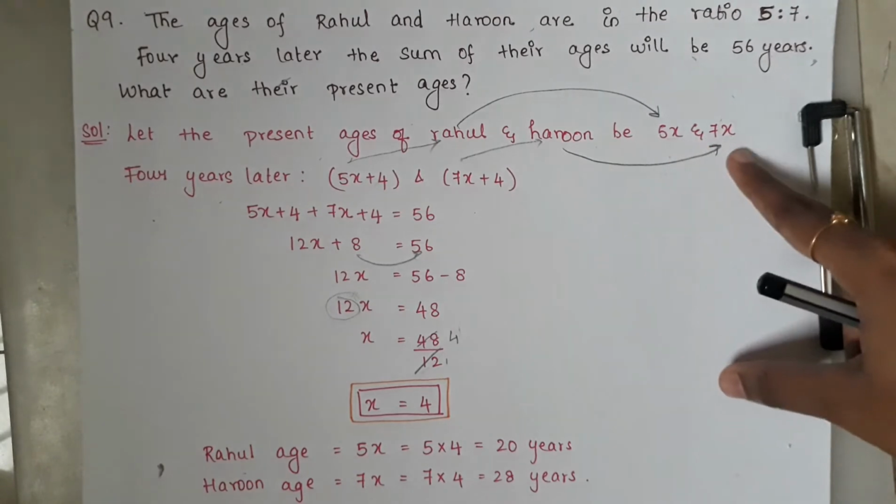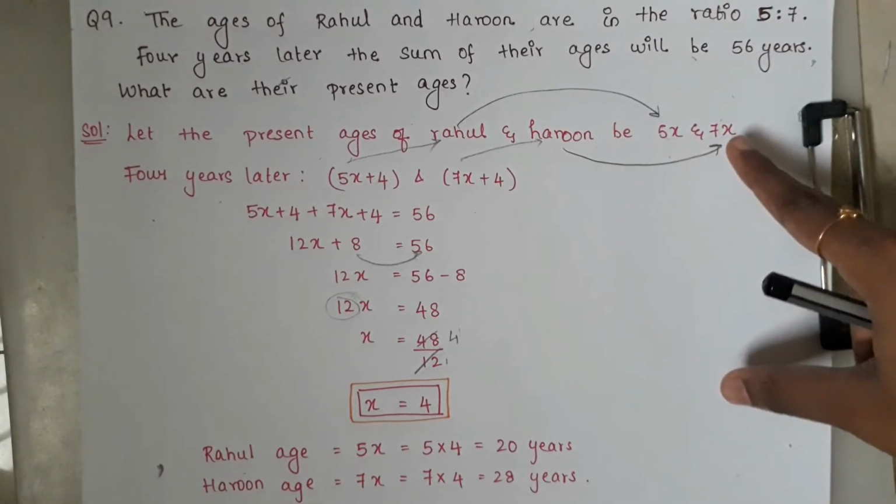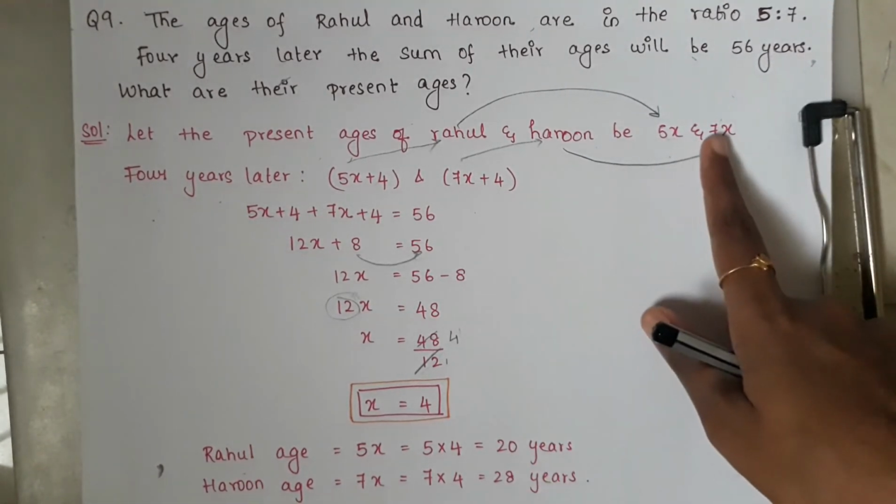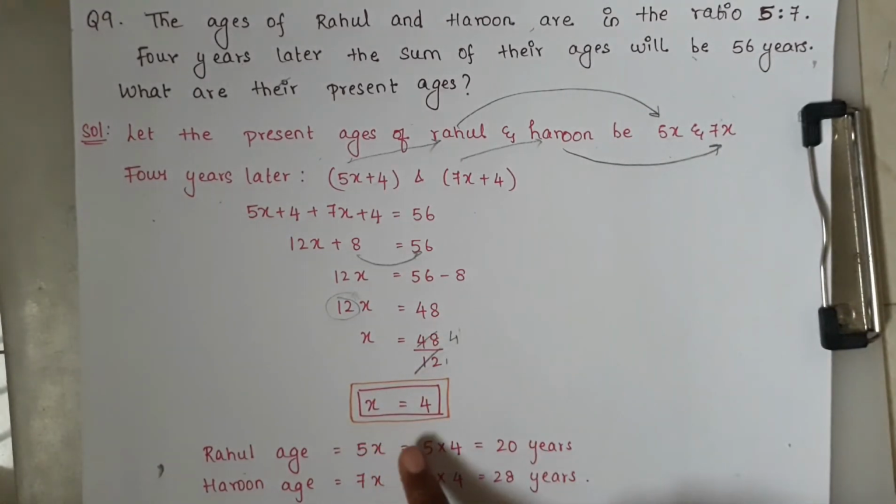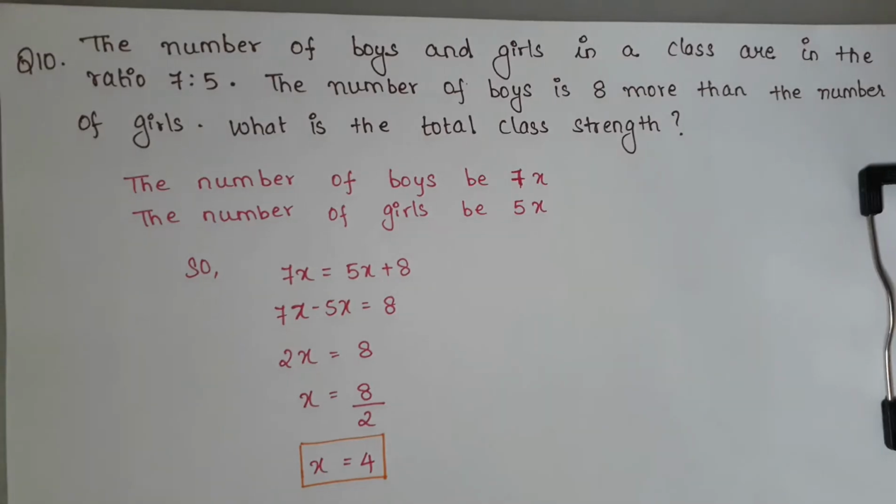So 5x and 7x is our need. So here we are substituting the x value. 5x is 5 into 4, which is 20, and 7x is 7 into 4, which is 28 years. So hence the age of Rahul is 20 years and the age of Arun is 28 years.